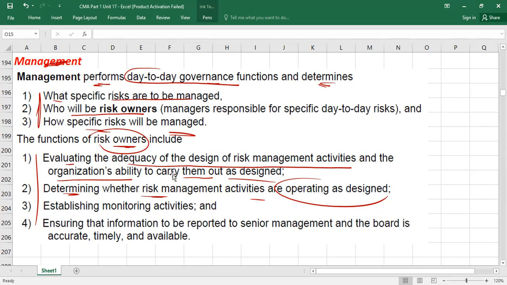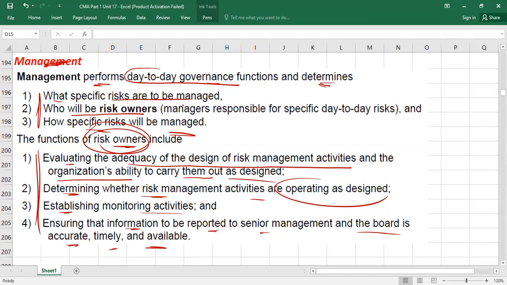Third, establishing what? Establishing monitoring activities. He will monitor. Obviously, with the passage of time, sometimes he needs to change something, so he will change it also. Then what? Ensuring that information to be reported to senior management and the board is accurate, timely, and available. So these are the 4 functions of the risk owner.